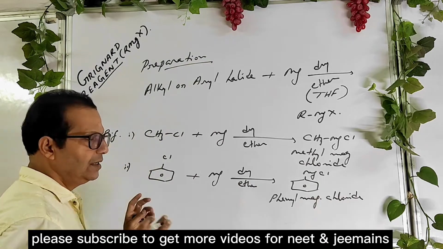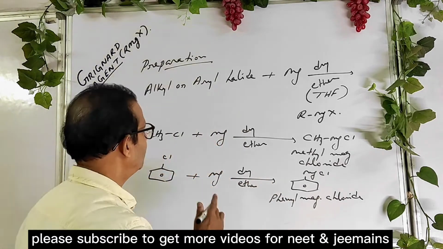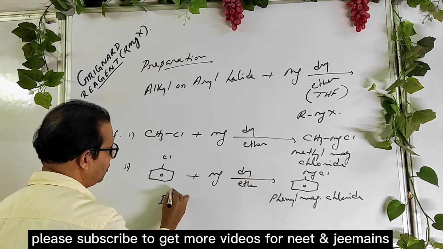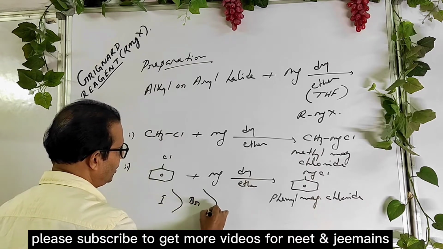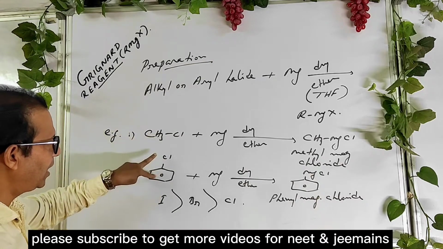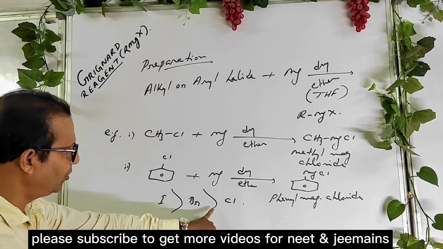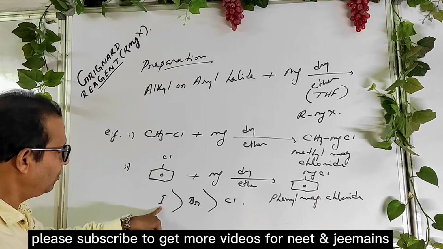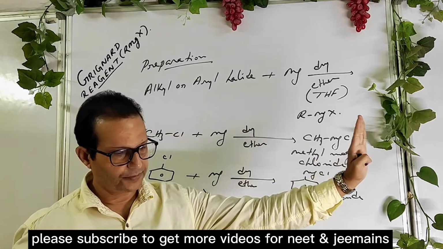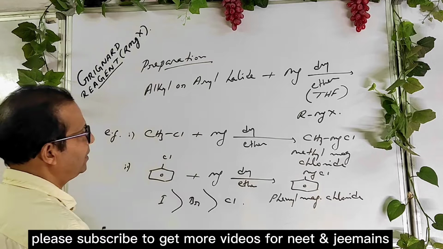But remember it, the reactivity of halides differs. The most reactive is iodide. Alkyl iodide is more reactive than bromide, which is more reactive than chloride. Remember it, the reactivity of alkyl or aryl halide: iodide is more reactive than bromide, bromide is more reactive than chloride, because due to the larger size of iodine, it easily releases. That's why the bond breaks easily. So I think you understand.